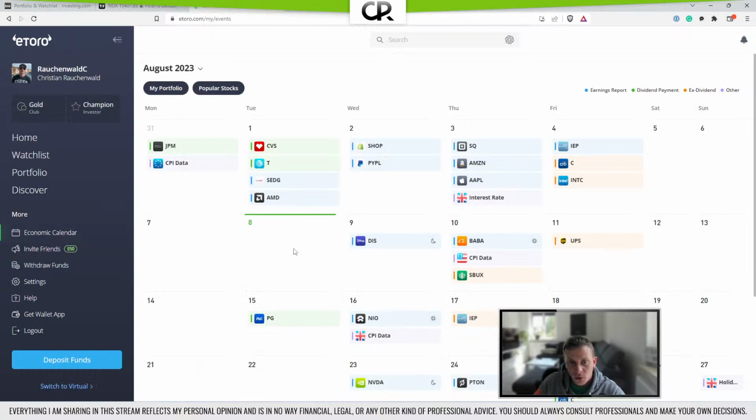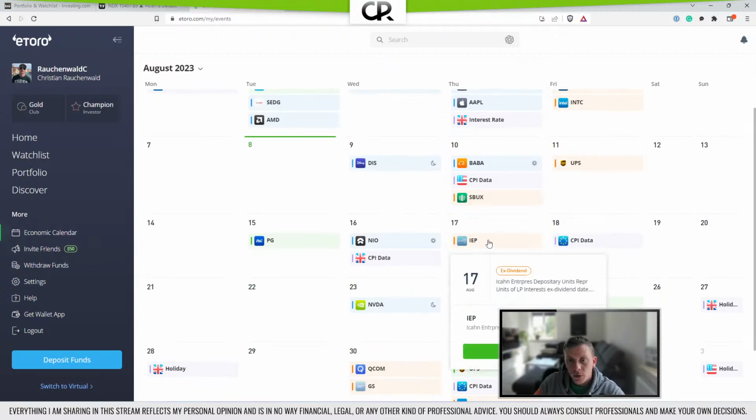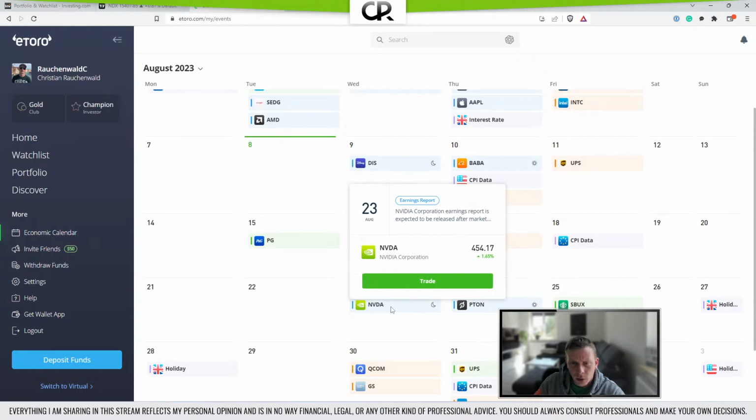What's up next in terms of earnings? NEO, and then there's a dividend date for Icon Enterprises. Not sure if we bought again in time to get the dividend. Doesn't really matter much, to be honest. We focus on the performance.